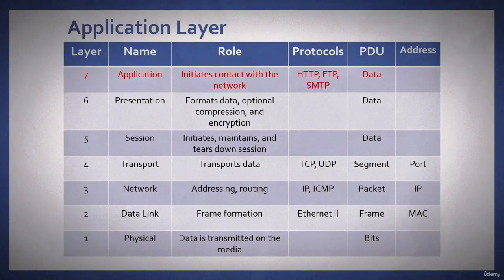Let's start with the application layer. Application layer is layer 7, and this is all about initiating contact with the network. Usually a user would initiate perhaps getting a web page. The protocols that are used are HTTP, FTP, or SMTP.